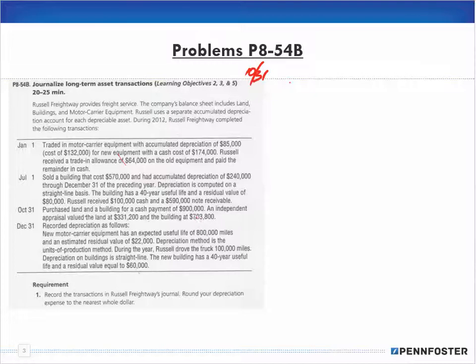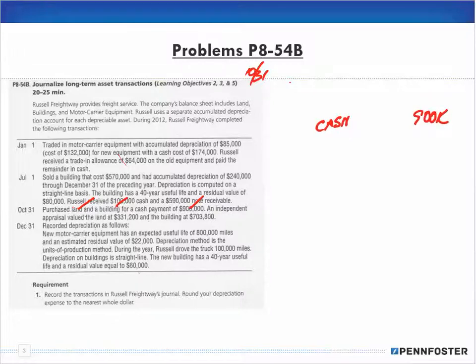Okay, the first thing that we're going to do is say, we're purchasing land and a building for a cash payment of $900,000. So we're going to credit our cash for $900,000.